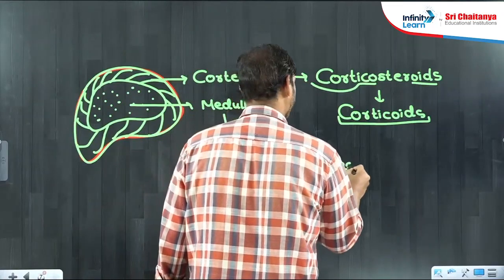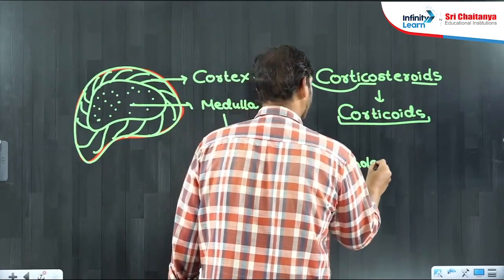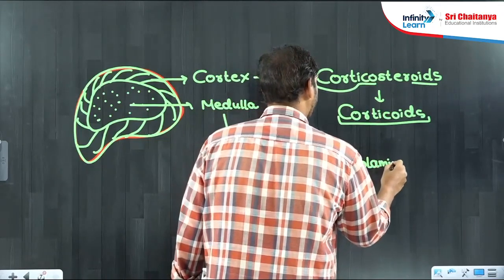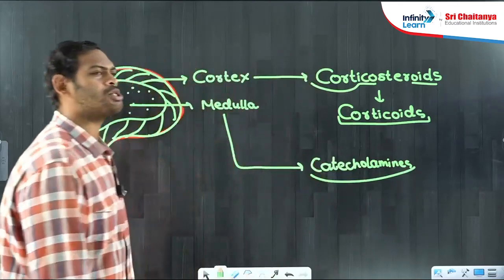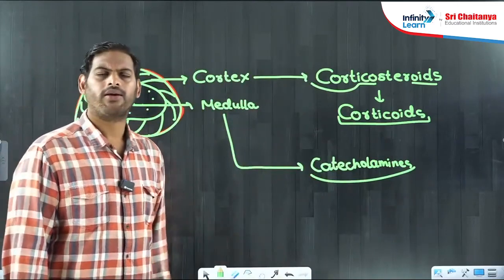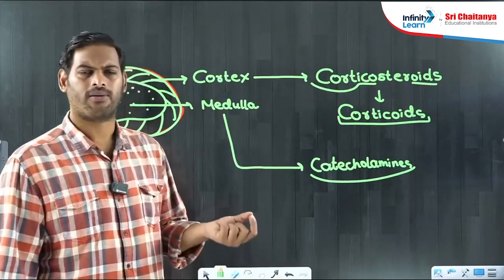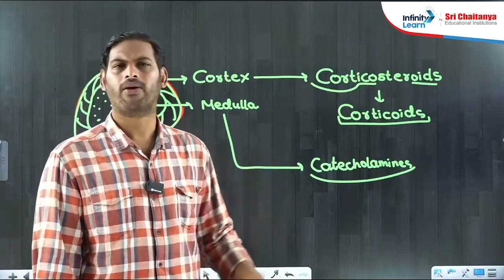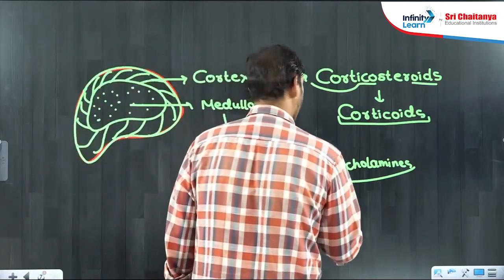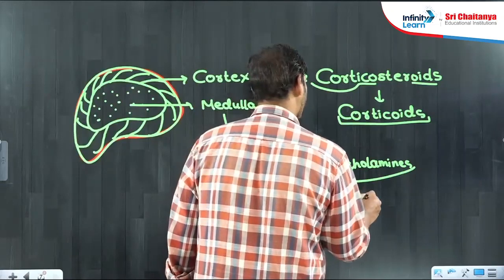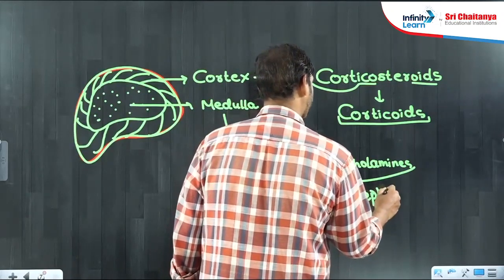Okay. Then the medulla manufactures hormones called catecholamines. There are two types of catecholamines which almost have the same function. They differ just in their molecular formula, just a slight chemical change. These two hormones are epinephrine and norepinephrine.